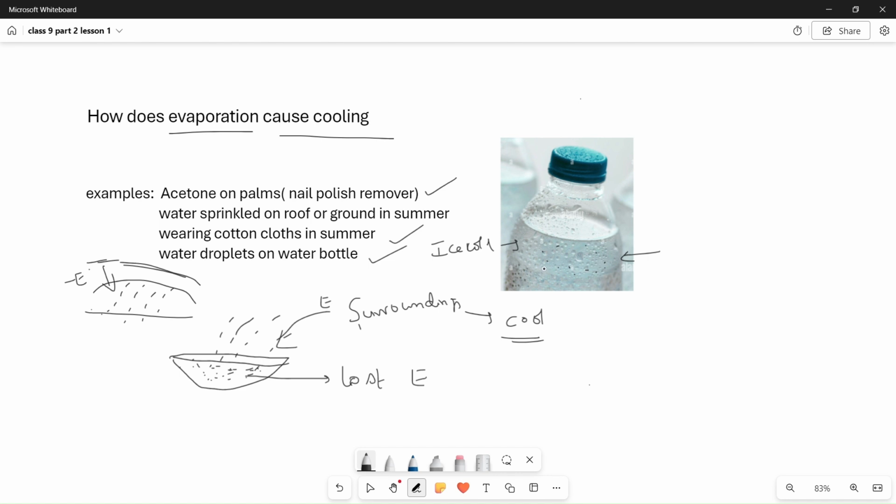The basic key point is that the energy lost by the particles is regained from the surroundings. That's why the surroundings feel cooling. That's why evaporation causes cooling in that sense. Simply, absorption of energy from surroundings makes cooling when liquid evaporates.